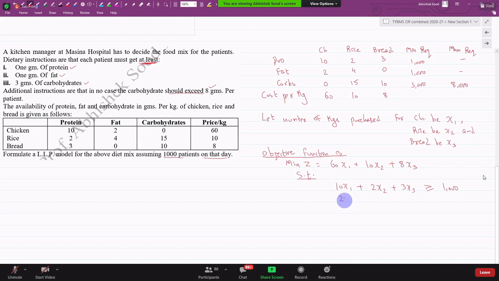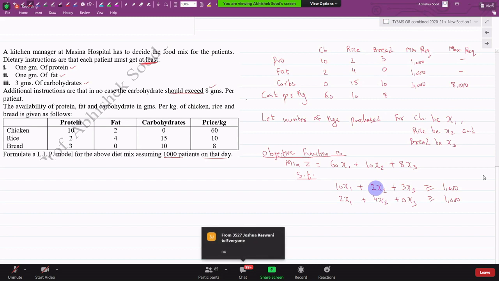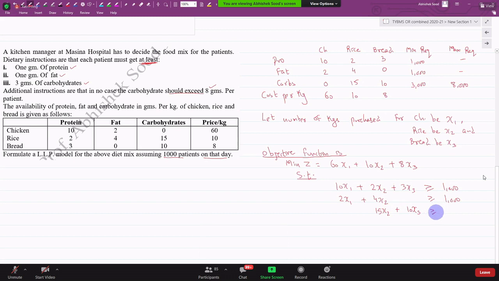Then 2x1 plus 4x2 should be more than or equal to 1000. Sir, why did you leave this blank? Because it is 0. I can write 0x3, but is it of any use? Okay. Then 15x2, the x1 term is 0, plus 10x3 should be more than or equal to 3000.